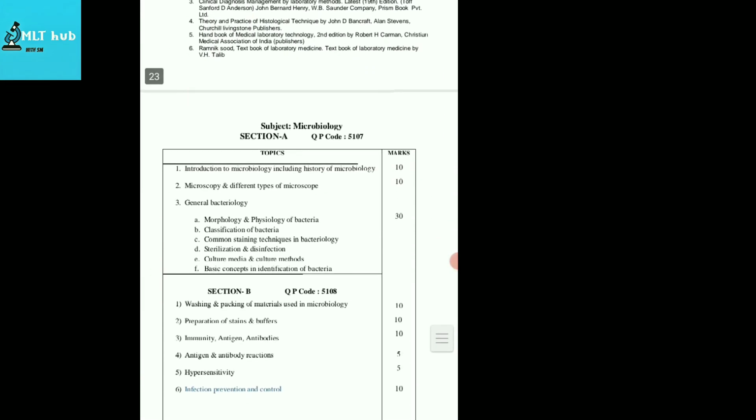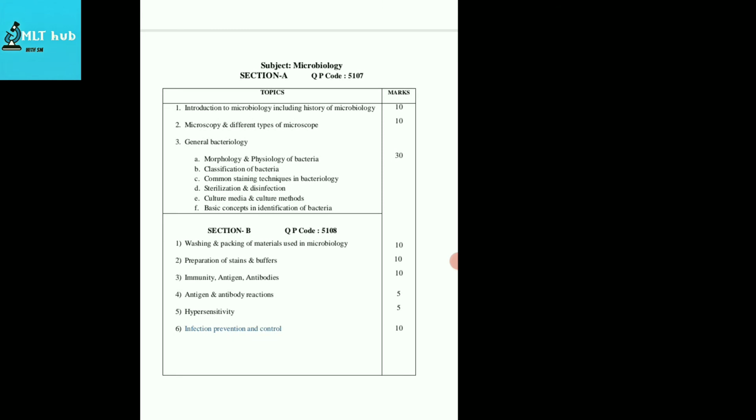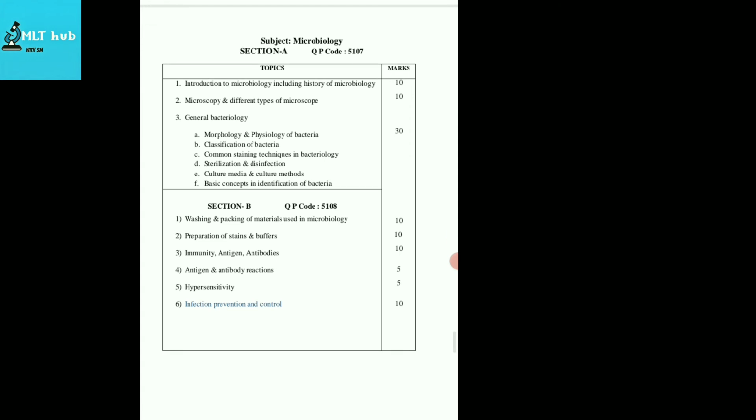In this year in microbiology, you will learn about introduction to microbiology, including its history, then microscopy and different types of microscopes, and the third topic was general bacteriology. In general bacteriology, you will learn about bacterial morphology and physiology, classification of bacteria, common staining techniques in bacteriology, and then sterilization, the sterilization techniques and types, and how disinfectants are used.